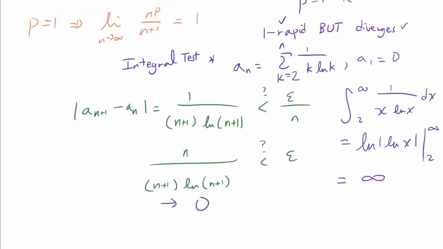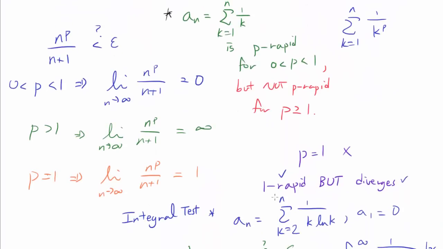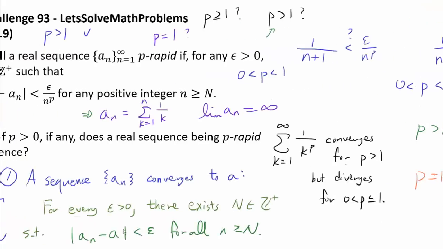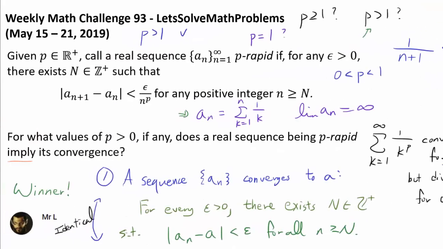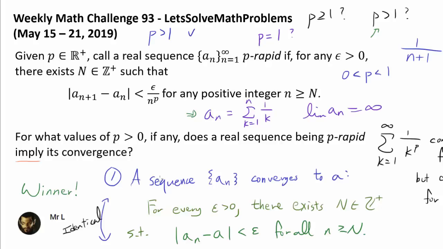So p equals 1 does not guarantee convergence. So we have found that the answer to this question, the only values of p greater than 0 that guarantee convergence if a sequence is p rapid, is p greater than 1, and we are done.